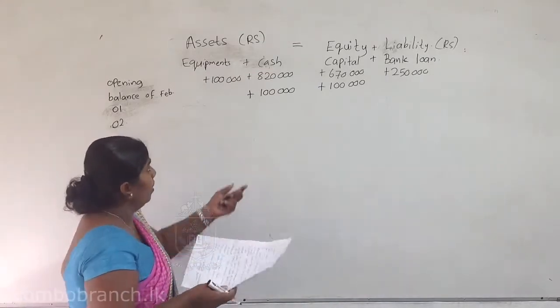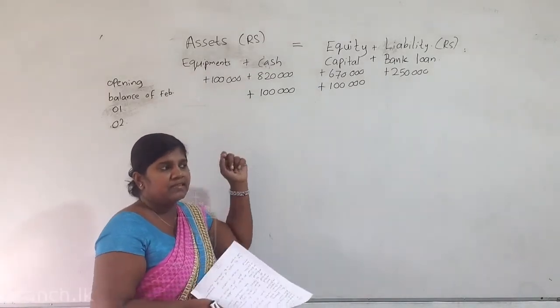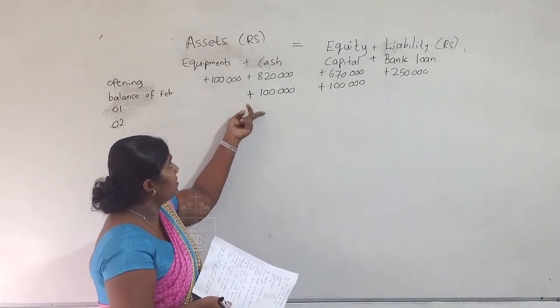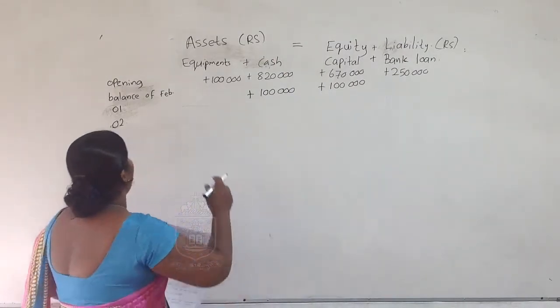Stocks increased. What happened to the cash? He purchased these goods on cash basis, so cash has decreased.